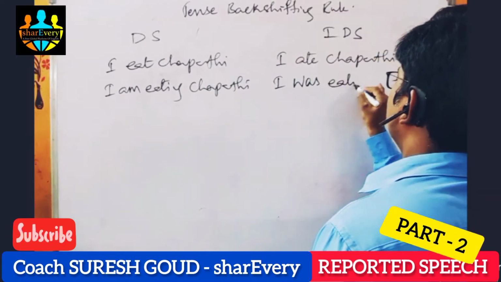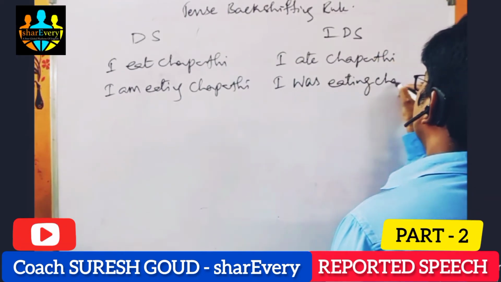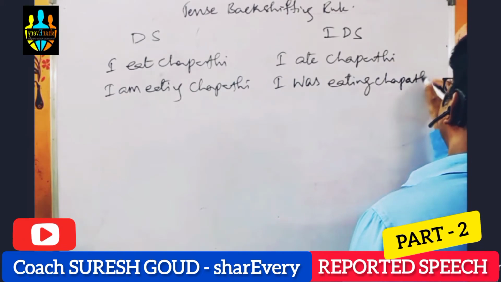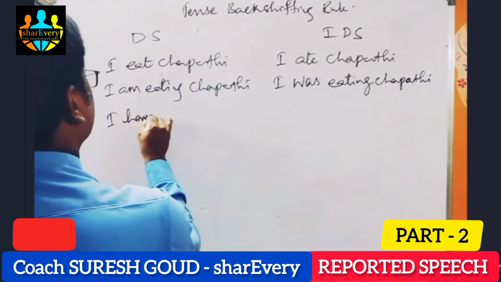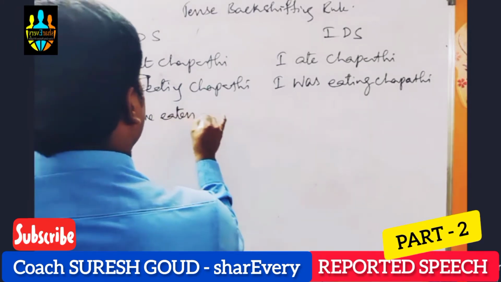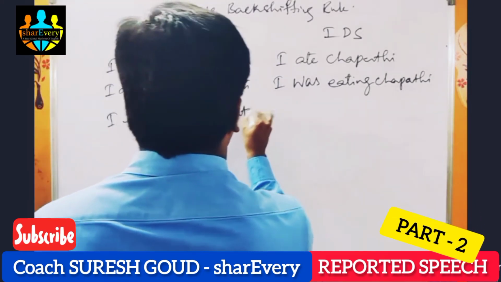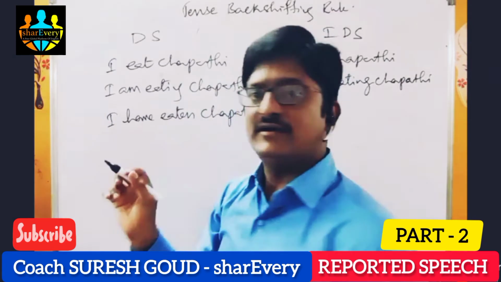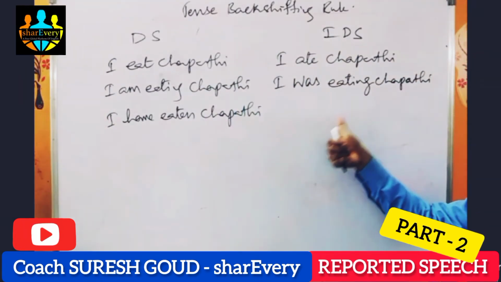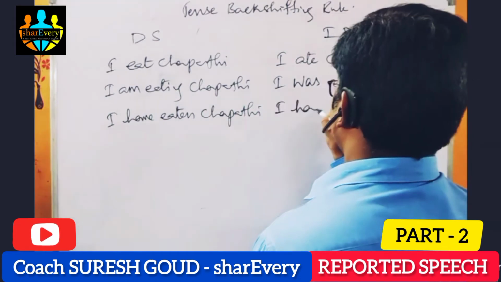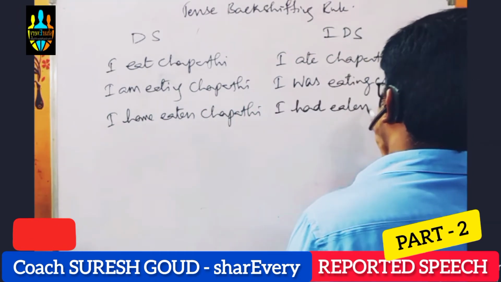I was eating chapati. Next, I have eaten chapati. This is present perfect tense, so we need to write in past perfect tense. I had eaten chapati.